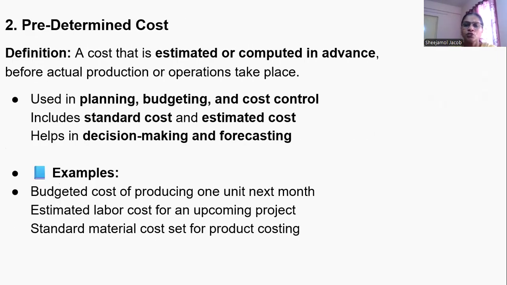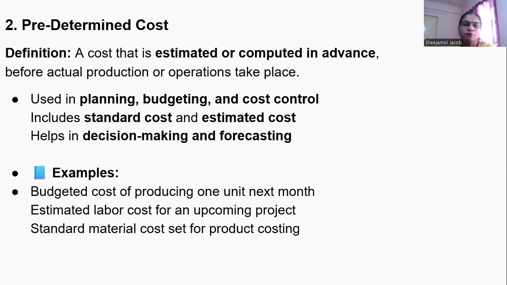These come under historical cost. And what is predetermined cost? Predetermined cost is the estimated cost or computed cost in advance, before its actual production or operation takes place. We are computing the cost in advance. Such costs are known as predetermined cost.